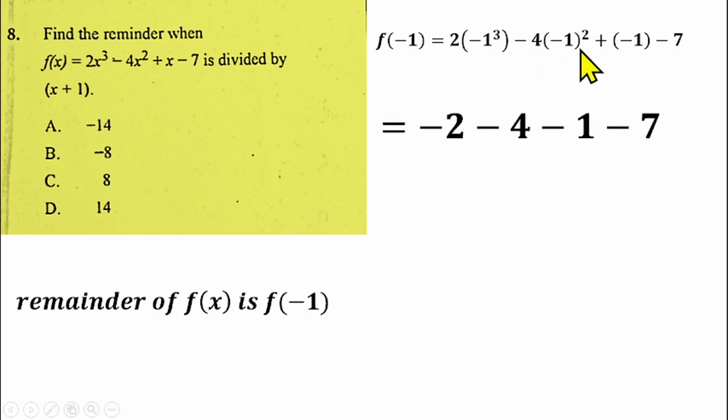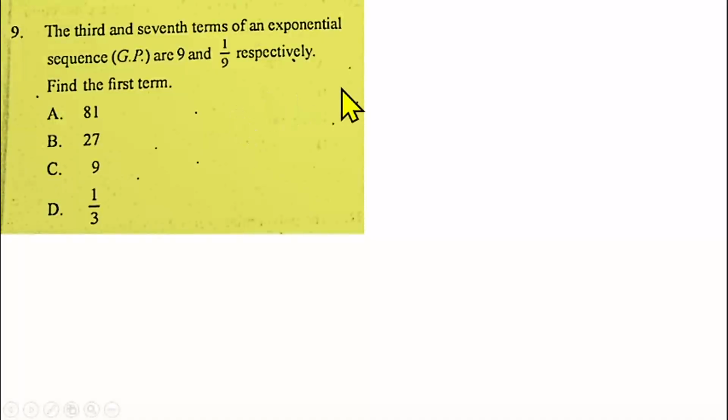Then minus 1 square is 1, times minus 4, that gives us minus 4. Then minus 1 gives us minus 1 here, minus 7. If you simplify it, that gives us minus 14, which makes option A the right answer for question number 8. Question number 9 is from sequence and series, in this case GP.